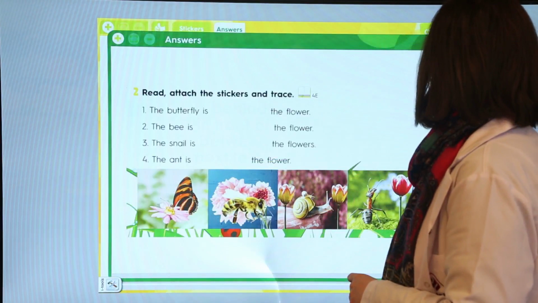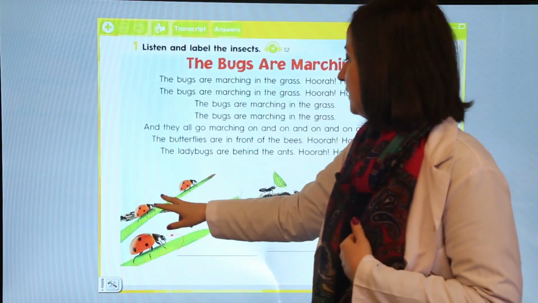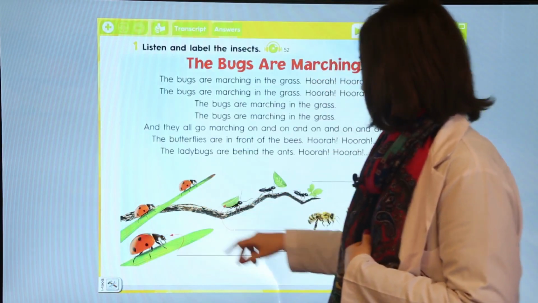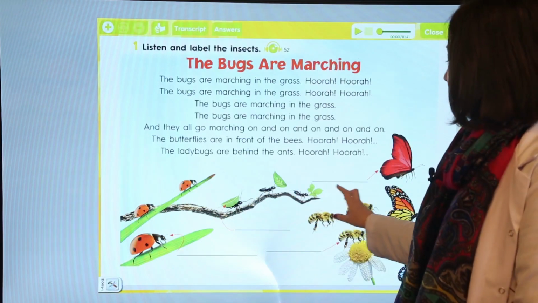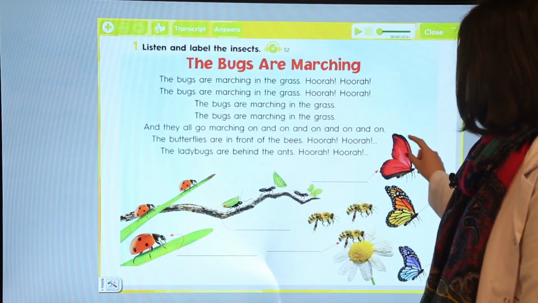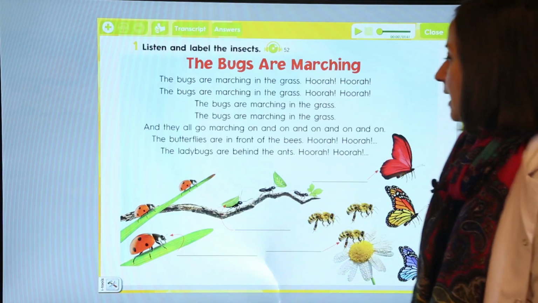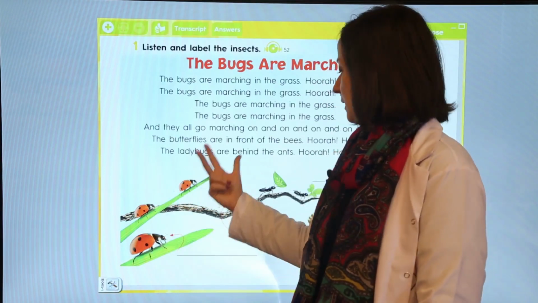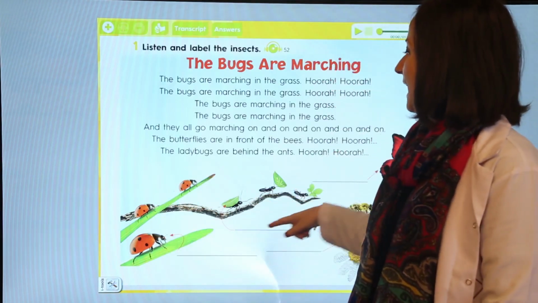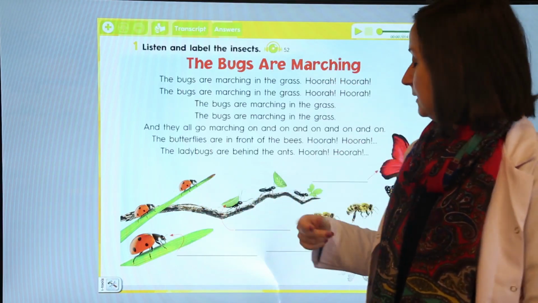Okay. We will check here first. As you see, there are some ladybugs here. There are some ants here, some bees here, and some butterflies here. Okay, how many ladybugs are there? 1, 2, 3. There are 3 ladybugs. How many ants are there? There are 3 ants.